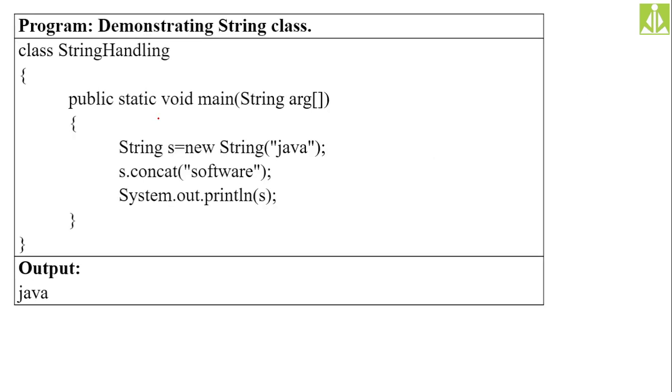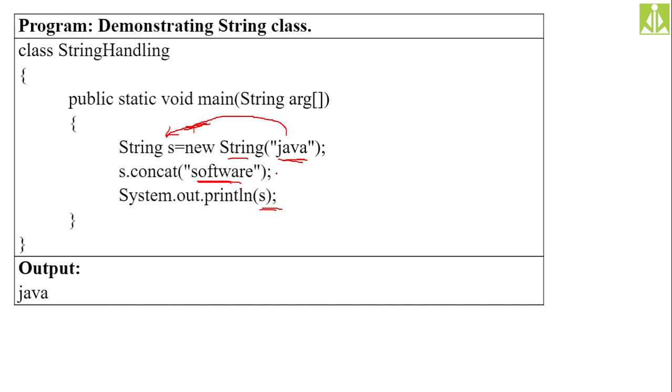To show that, here is a simple example. We are creating a string class object by keeping some string into it, then adding some more content to it. We create the string using a string class object and assign Java to it. str will hold Java now. To that str, I am trying to concatenate software. So when you print it, you expect Java software, but what you will get is only Java.